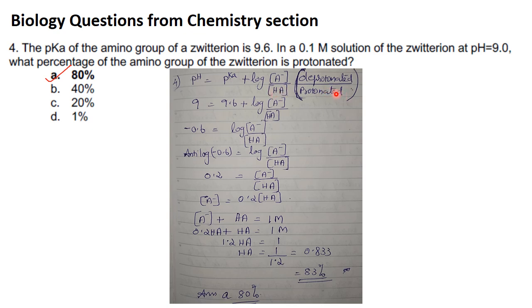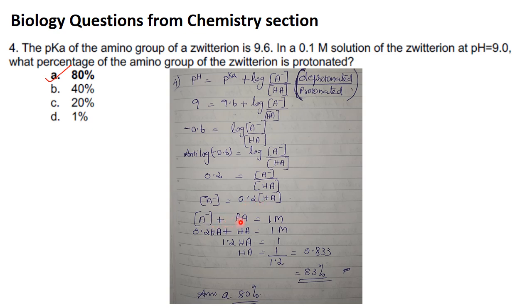Now substitute the values. 9 is the pH and 9.6 is the pKa. From there you have to find out the concentration of A by concentration of HA. So you have to take the antilog of 0.6. The antilog of 0.6 is 0.2. Here I made a mistake of writing log over here. You need not write it here once you have written antilog on this side. So concentration of A by concentration of HA, concentration of A is equal to 0.2 times concentration of HA.